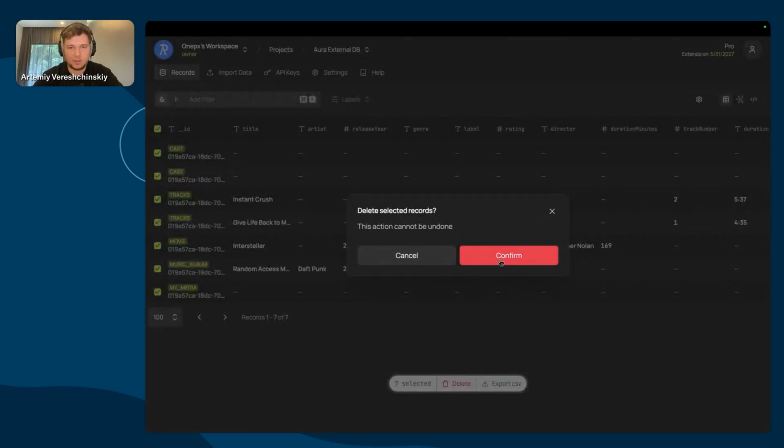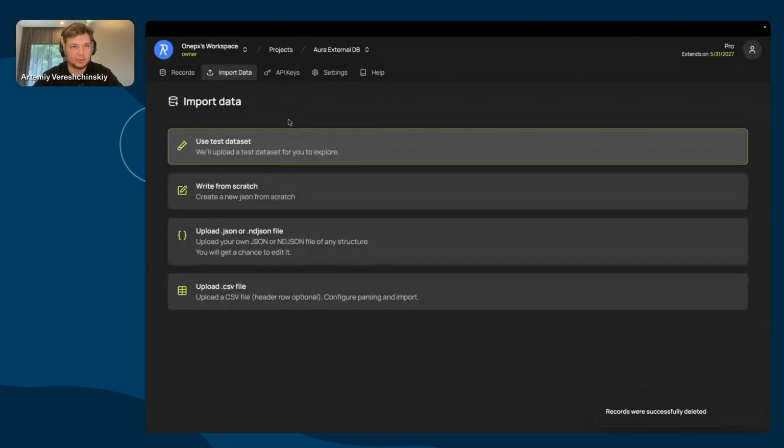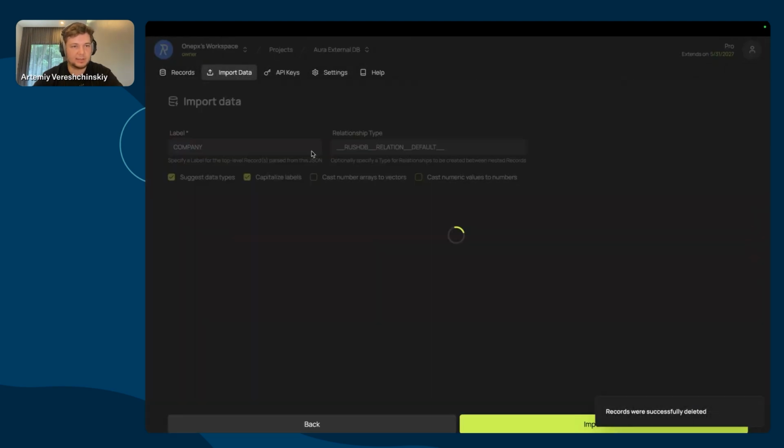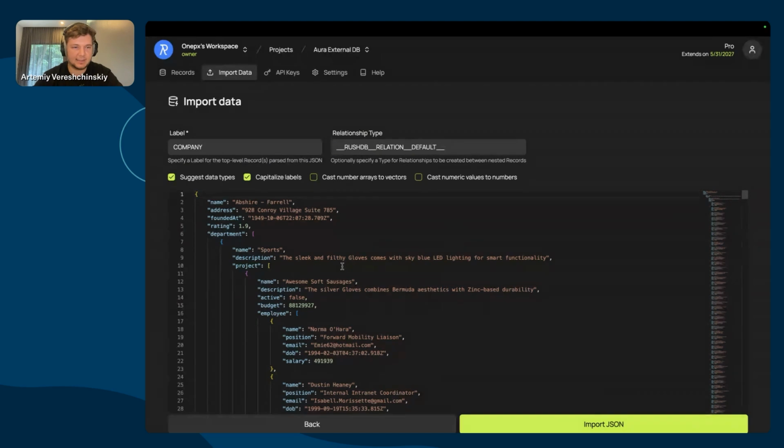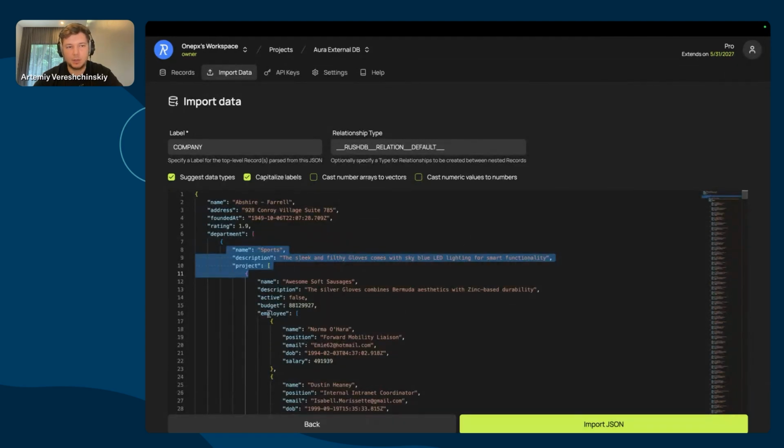Let's build something more interesting. Let's delete this data. Let's import something bigger. Let's use the test dataset, which is a quite large dataset of company structure. We have a company name, company data, properties here. We have departments, projects, employees, and so on.